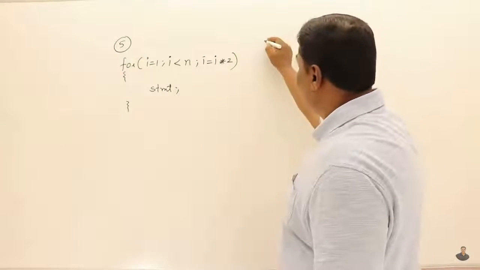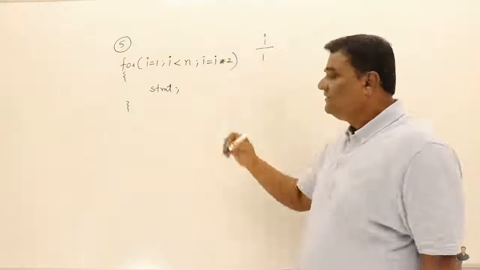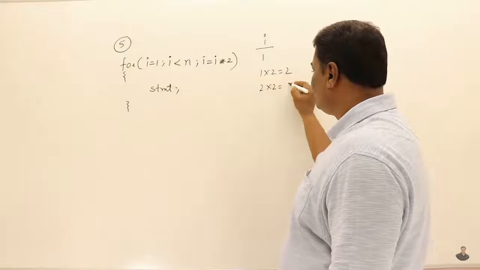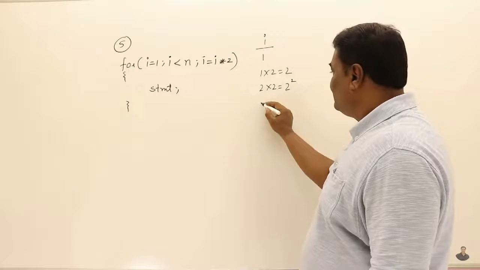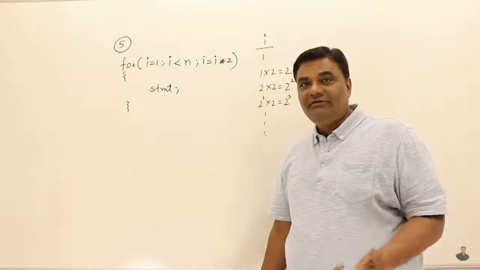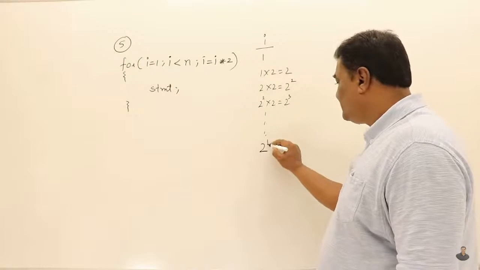Let us see. I will take the I value, initially 1. The next time it's going to be 1 into 2, that's 2. And next time it will be 2 into 2 again, so it will be 2 square. See, every time it's getting multiplied by 2. Then it's 2 square into 2 again, so this will be 2 power 3. It goes on. How many times? That we don't know. So let us say this will execute for k times, with I being 2 power k.